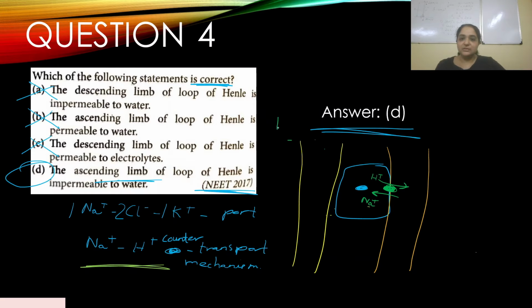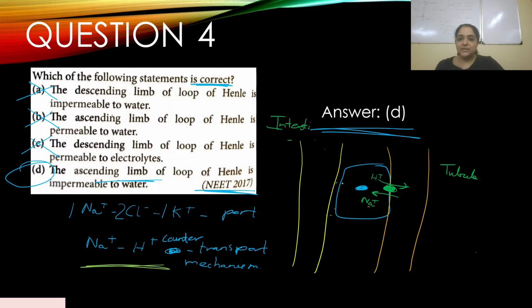This is the interstitial fluid space, and this is the tubule. Hydrogen ions are secreted into the tubule. Sodium ion is moved out.